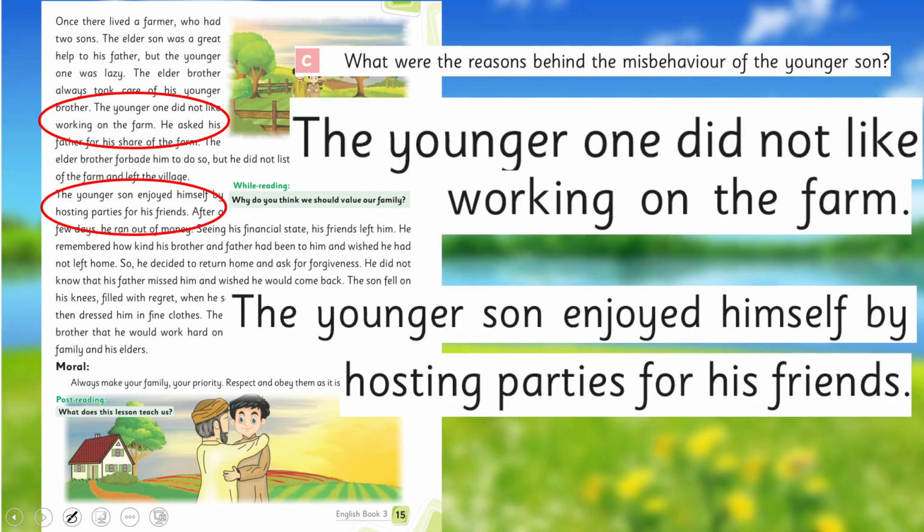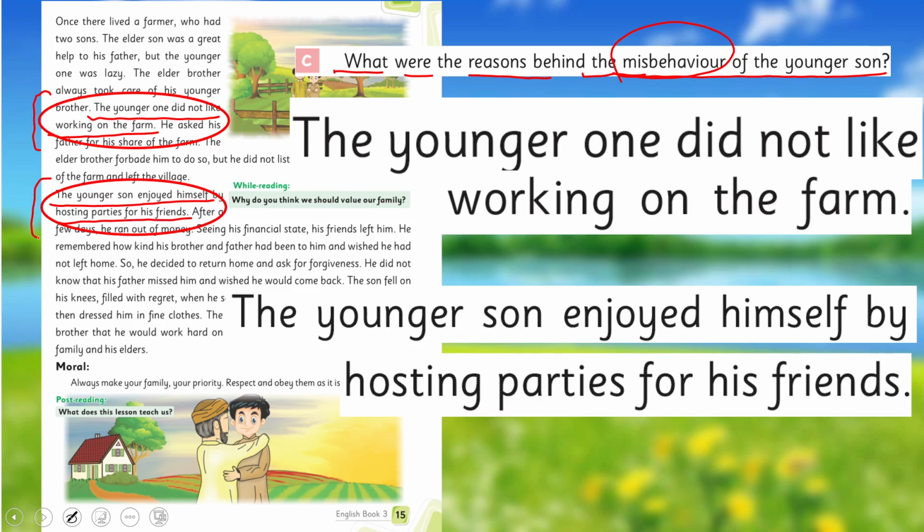All right, next is question 3. What were the reasons behind the misbehavior of the younger son? So what was the reason of misbehavior? There were 2 reasons. First, the younger one did not like working on the farm. This was one reason. He did not want to work on the farm. And the second was he wanted to enjoy himself by hosting parties for his friends.